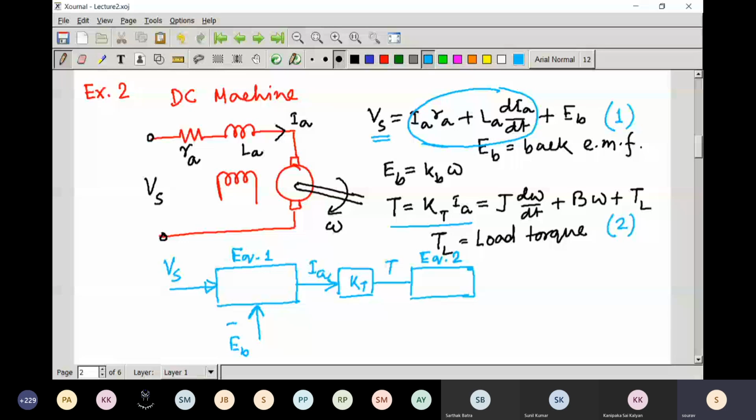In equation 2, you can see that you get T here. So basically some load torque is here. If you subtract this load torque, you will get the output speed, that is W, and if you just multiply this one,